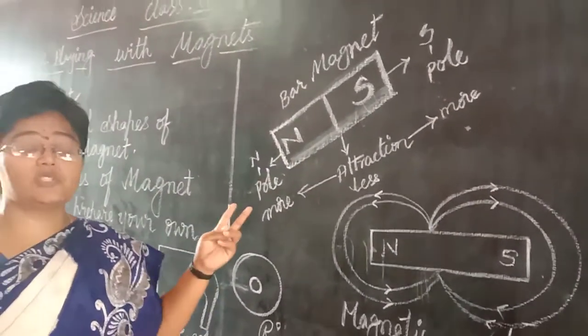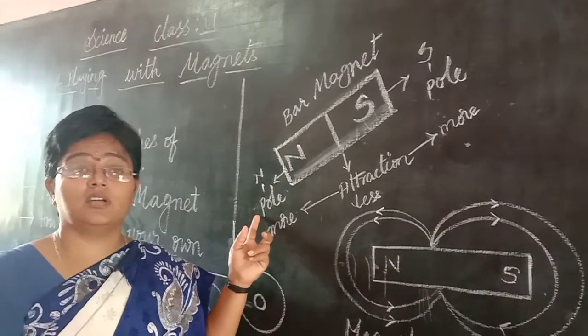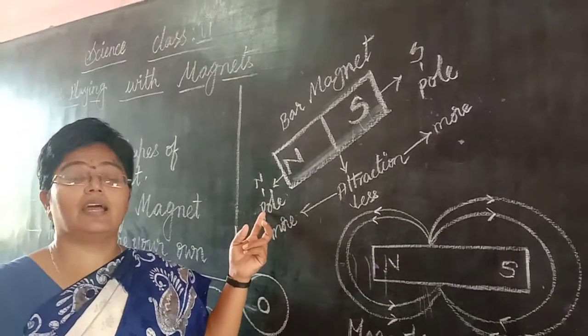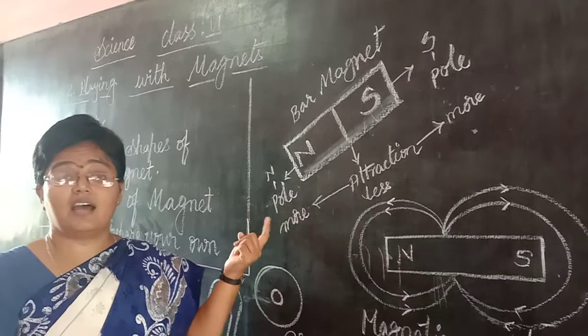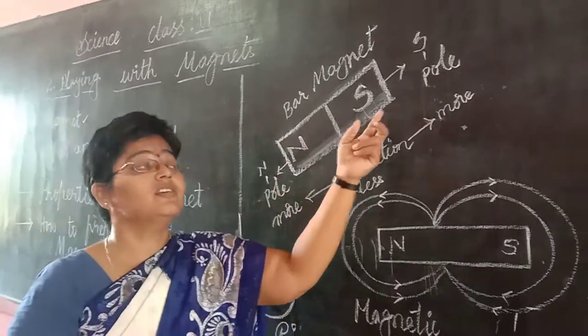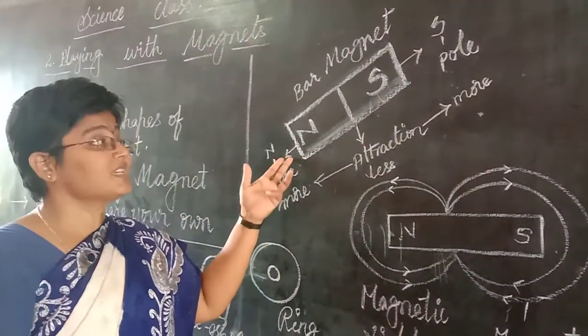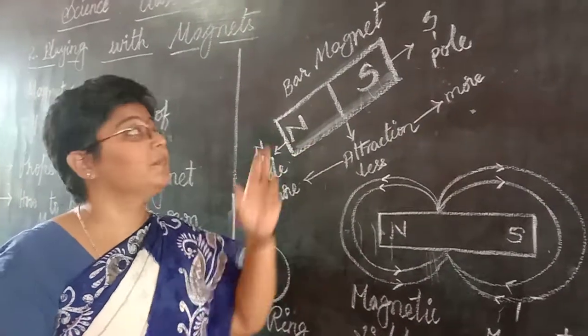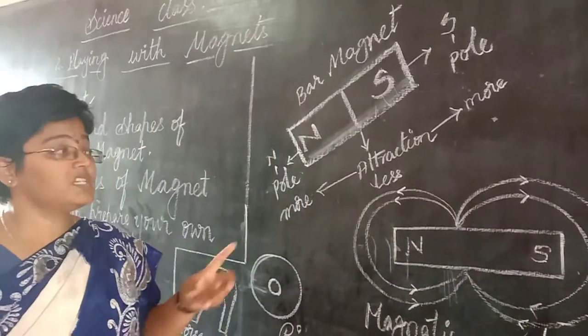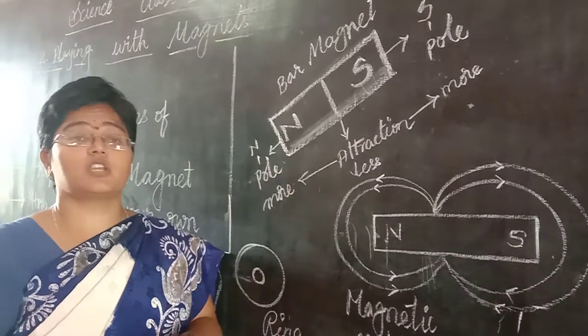So how many poles does a magnet contain, children? Two poles. And what are they? They are the north pole and the south pole. And these types of magnets are called bar magnets, which look rectangular in shape.